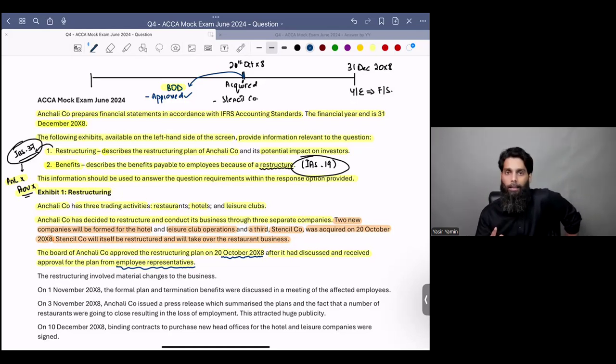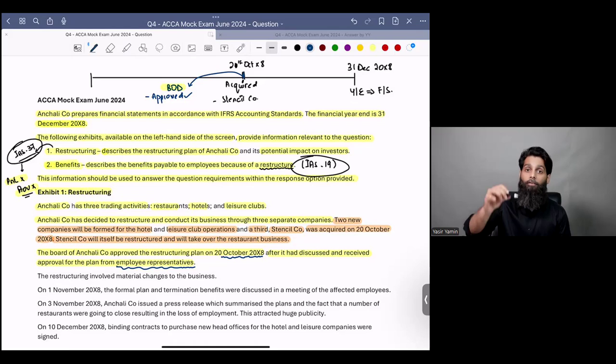Because according to IS 37, a restructuring provision can only be recognized when a valid expectation has been created for people who are to be affected by that plan. Now you have only negotiated or discussed it with the leader of the labor union, let's say.